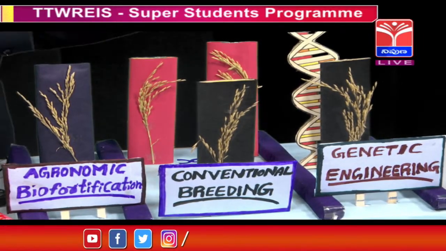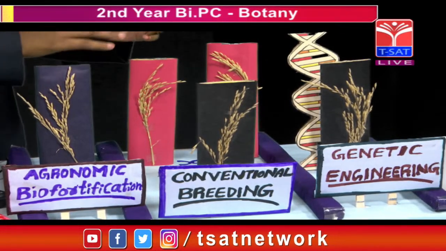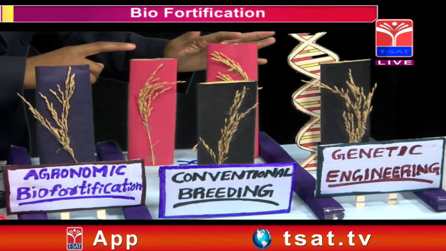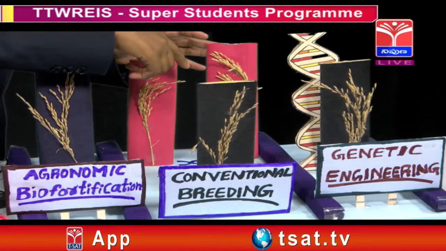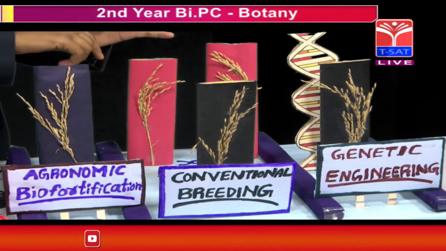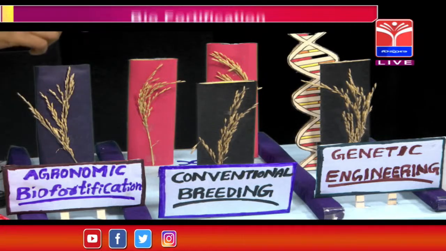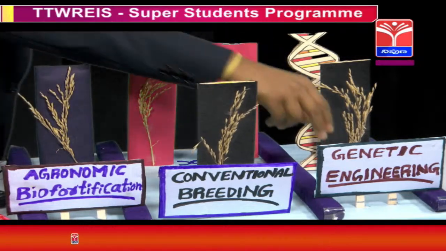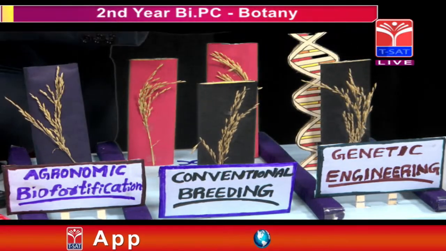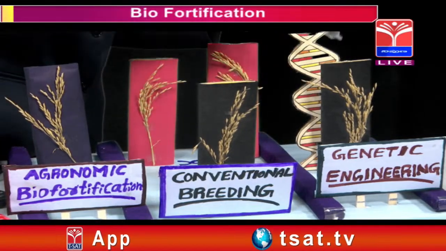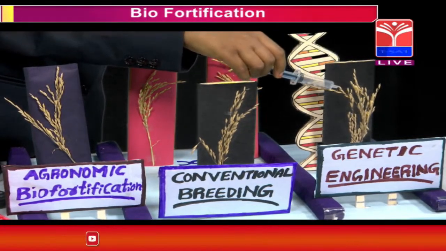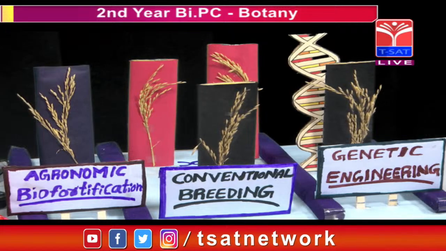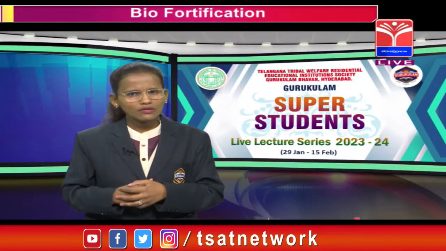And the second one is conventional breeding, or selective breeding. Here I have two desired plants: one is a vitamin A rich crop, and the second is an iron and zinc rich crop. Hybridization between these two plants takes place for certain generations, and the F1 generation plant is produced with iron, zinc and vitamin A and the needed qualities. And the third one is genetic engineering. I have a genome of DNA which I am inserting into a plant, which is genetic engineering. So these are the three types of biofortification, and let us see the techniques of conventional breeding.